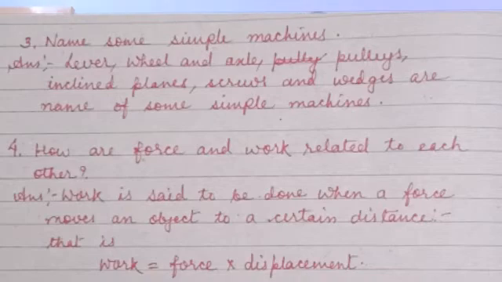Means we are applying force and some displacement is done, then only it is said work done. So work equal to force into displacement or the distance covered by the object.